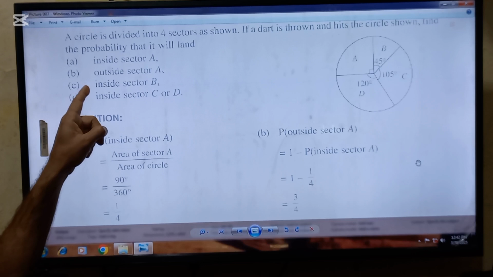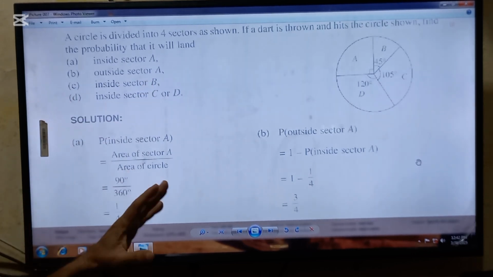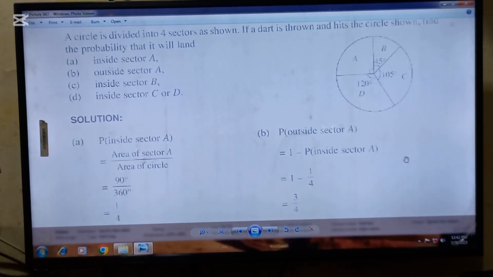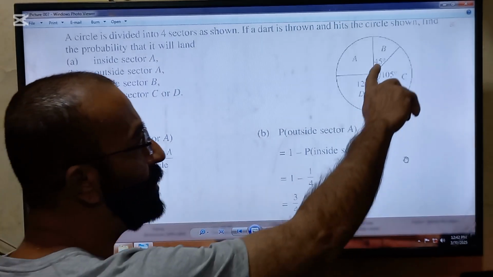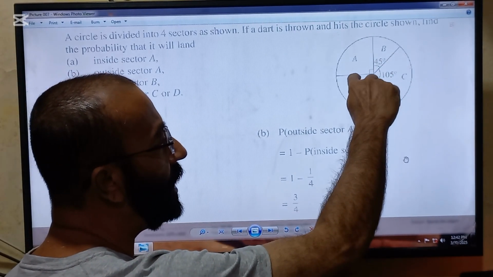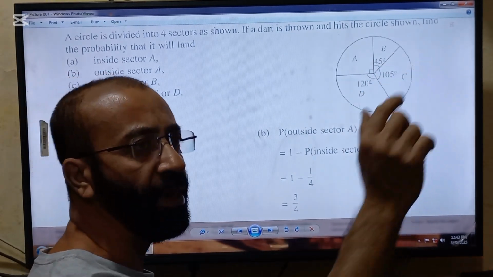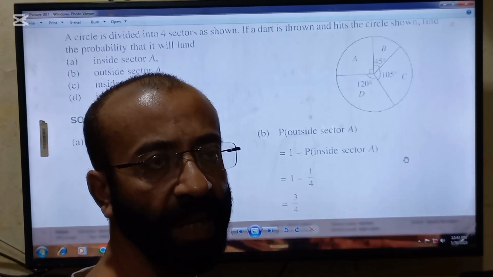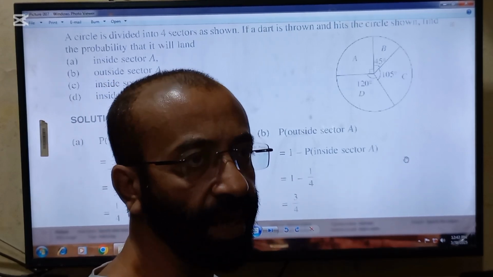Second requirement is outside sector A. So there are 2 methods to solve it. Sum the angles outside the sector A, that will be placed in numerator, and total 360 will be placed in denominator. After cancellation, you will get an answer.